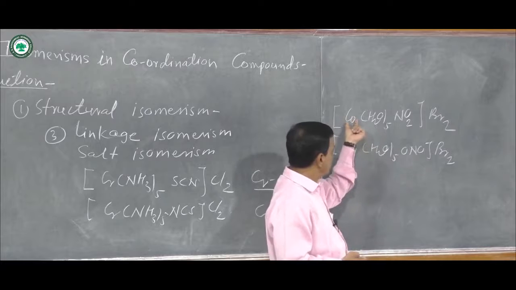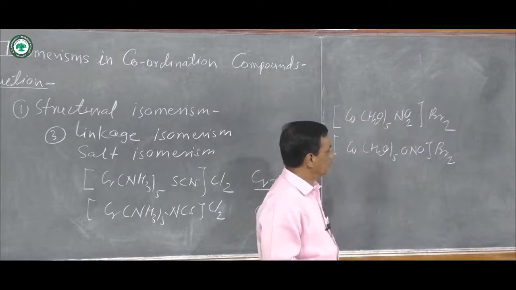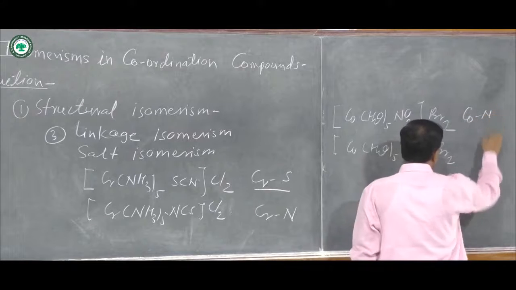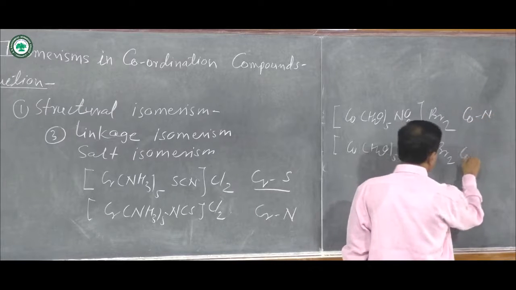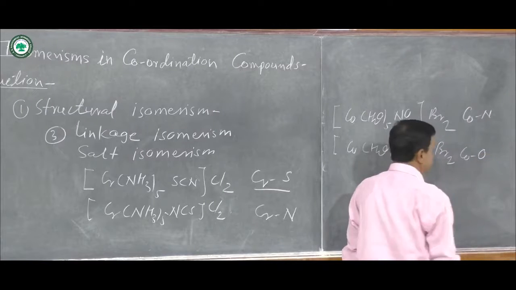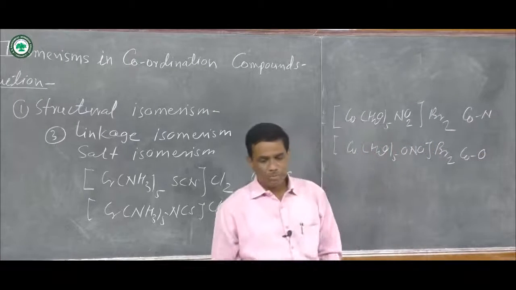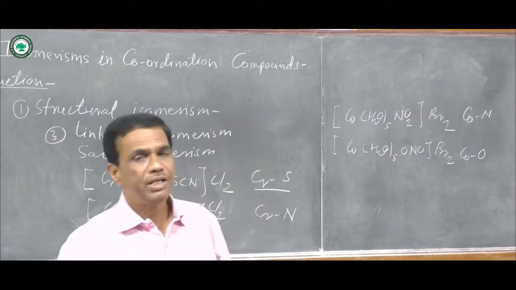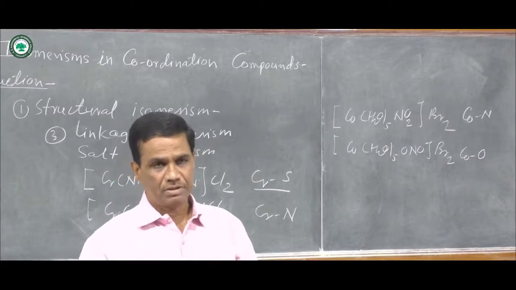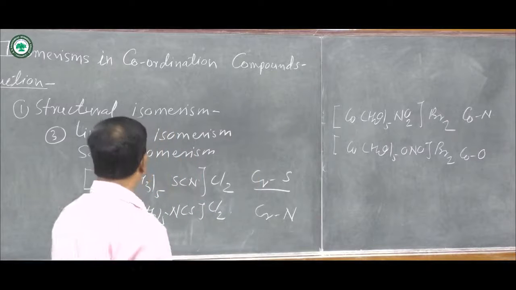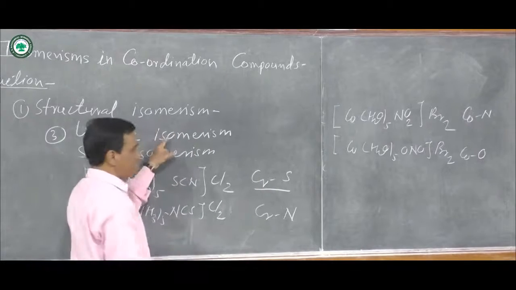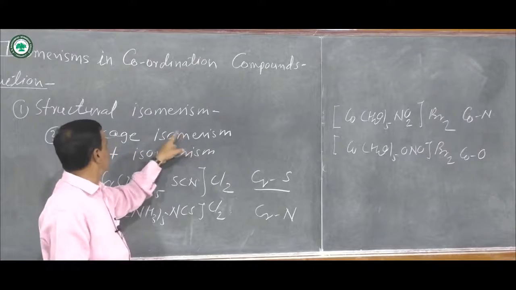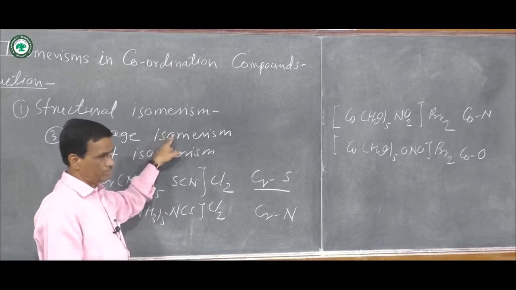In the first case, there is cobalt-nitrogen bonding, and in the second, cobalt-oxygen bonding. This means the linkage of the central metal ion with the ligand atom is different, and these isomers are known as linkage isomers, and that phenomenon is known as linkage isomerism.